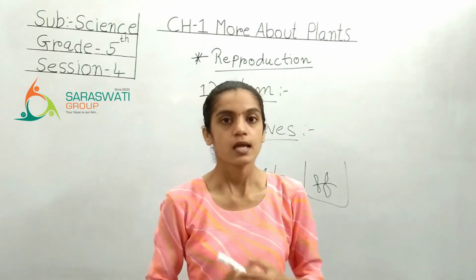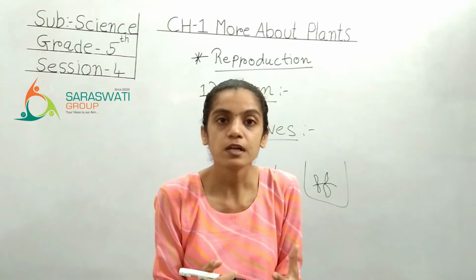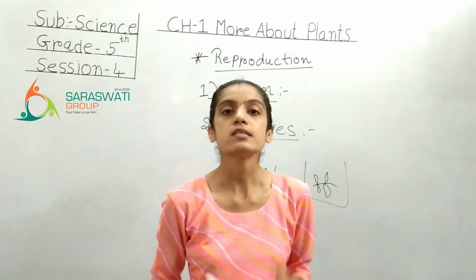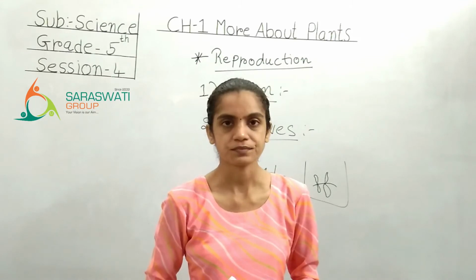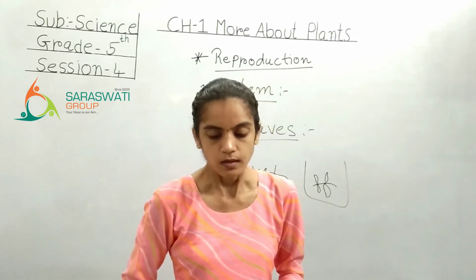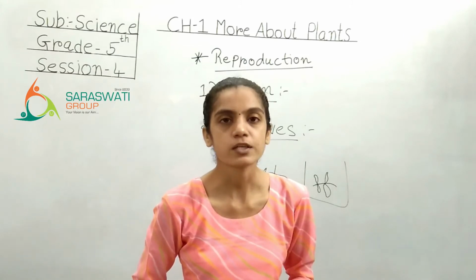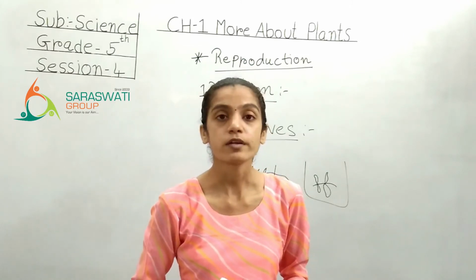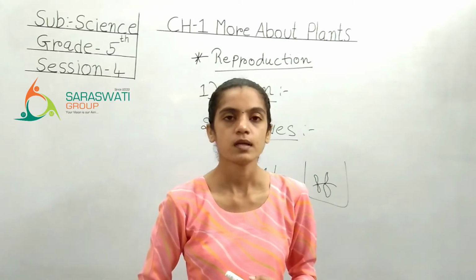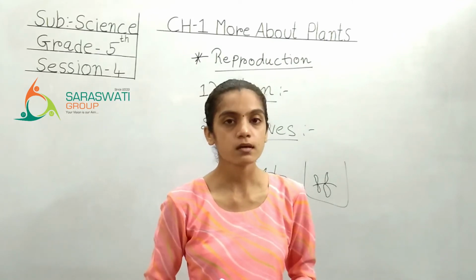So I can say that number of that bryophyllum plant has been increased. So it is what? It is reproduction. Clear? Yes? You can see in the picture as well. In your textbook it is given. Okay? Fine.